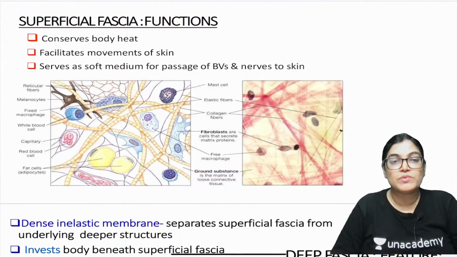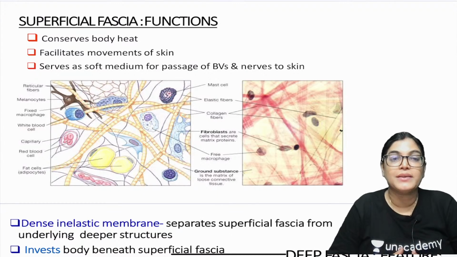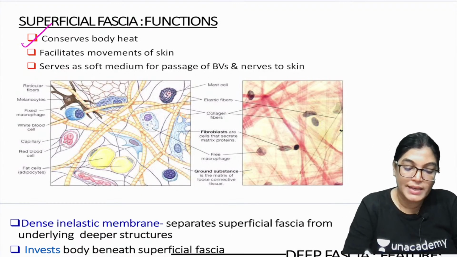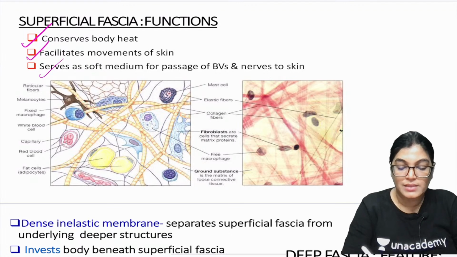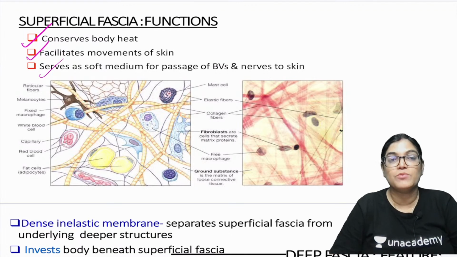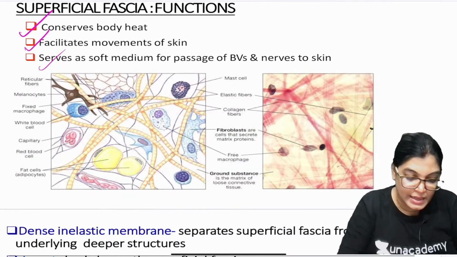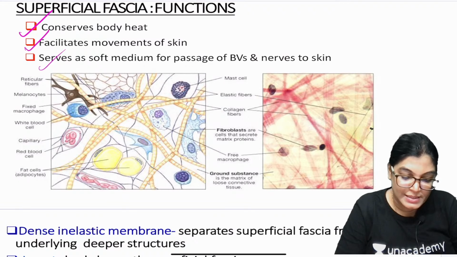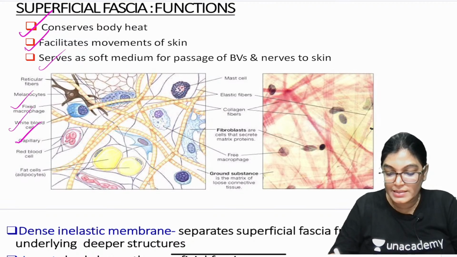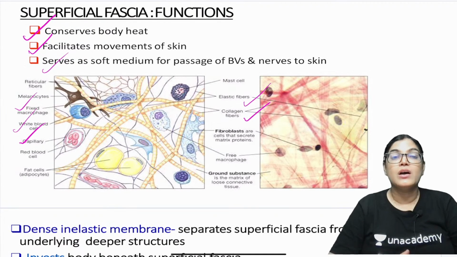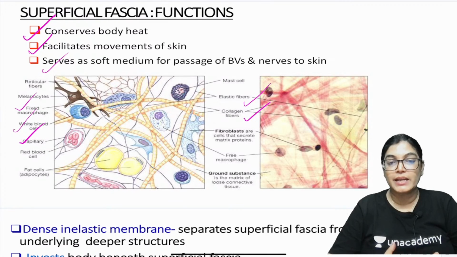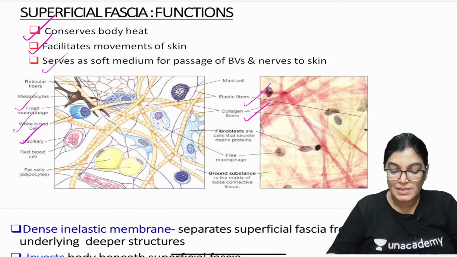Now, what is the function of superficial fascia? It contains fat, so it conserves body heat, facilitates the movement of skin and serves as a soft medium. It serves as a medium for the passage of blood vessels and nerves to the skin. As you can see here, the superficial fascia contains macrophages, capillaries, WBCs, adipocytes, and certain fibers, collagen and elastic fibers. So it contains fat, conserves heat, and acts as a medium for the passage of blood vessels and nerves.